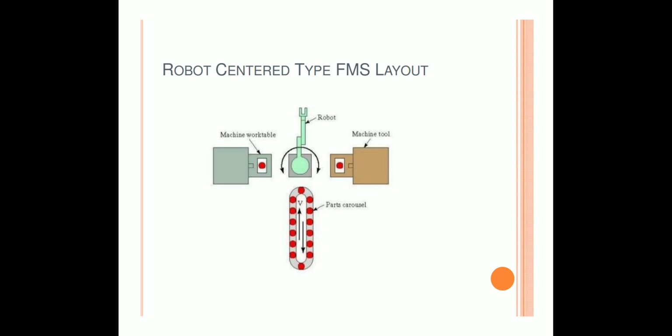Now, the last one is the robot centered type FMS layout. The robot centered cell is a relatively new form of flexible system in which one or more robots are used as the material handling systems. An industrial robot can be equipped with grippers that make them well suited for handling of rotational parts. So it is known as robot centered type of FMS layout.